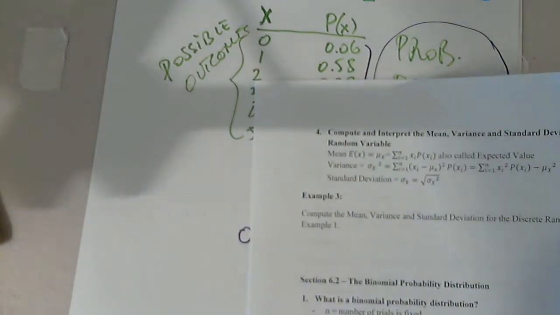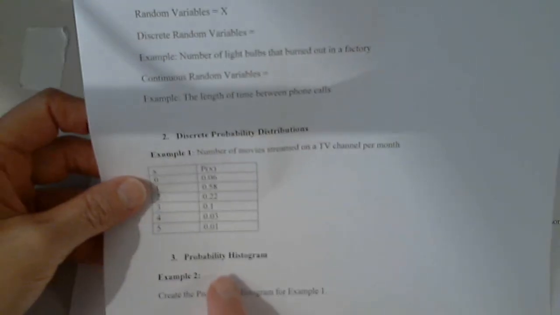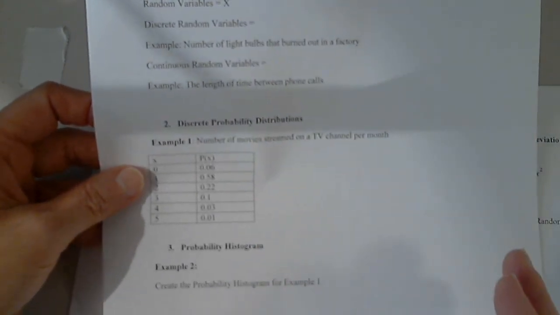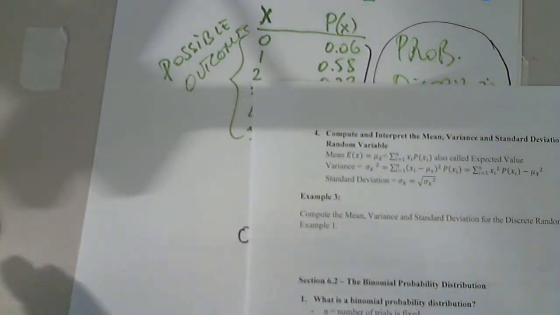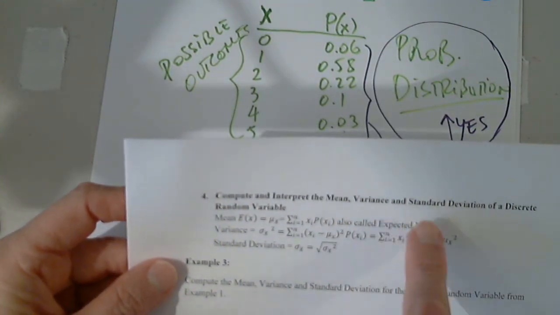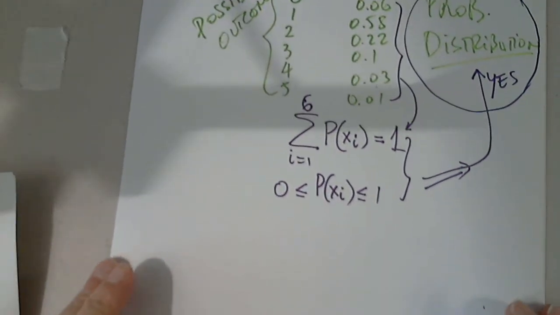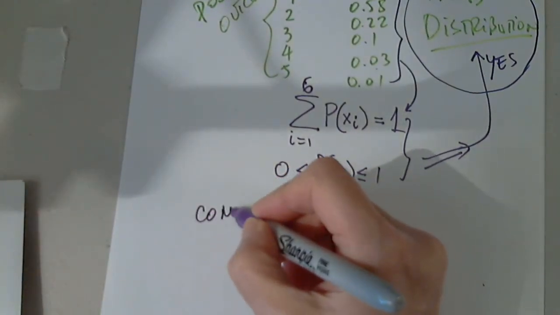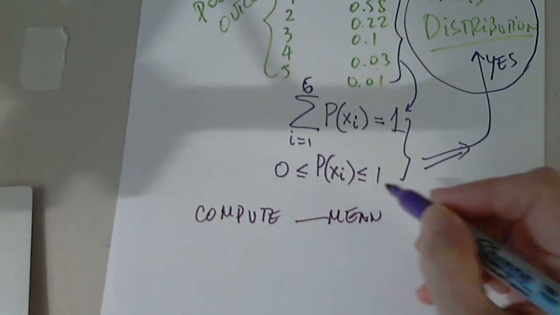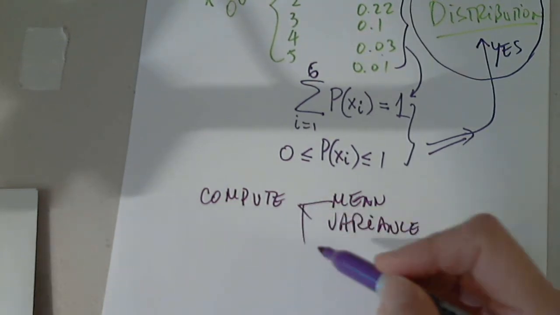So now, this is a random variable. We were able to determine the probability histogram. We realized that it appears to be slightly skewed to the right. Now, we would like to determine for this random variable the mean, the variance, and the standard deviation. So, compute mean, variance, standard deviation.